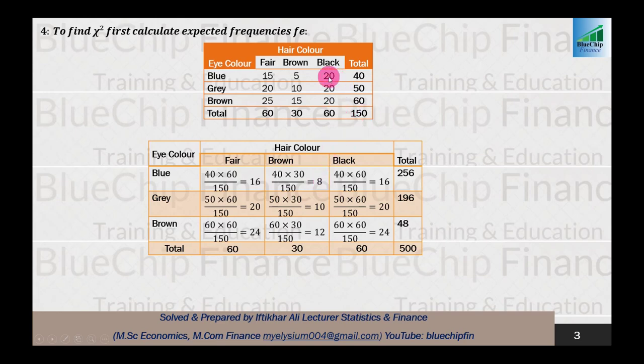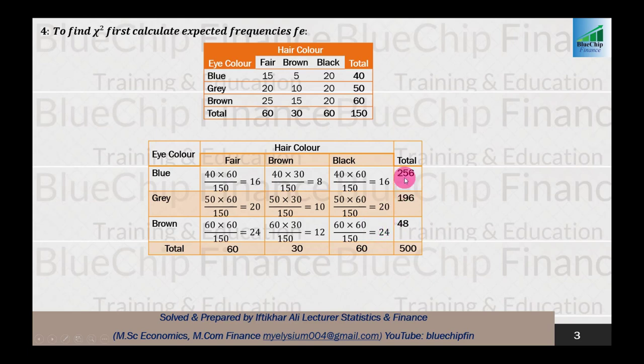For observed frequency 20, the expected frequency is 40 multiplied by 60 divided by 150, 16. In the same way, you can calculate the remaining 6 expected frequencies. For example, for 20, the expected frequency equals 50 multiplied by 60 divided by 150. For 10, it equals 50 multiplied by 30 divided by 150, and so on.